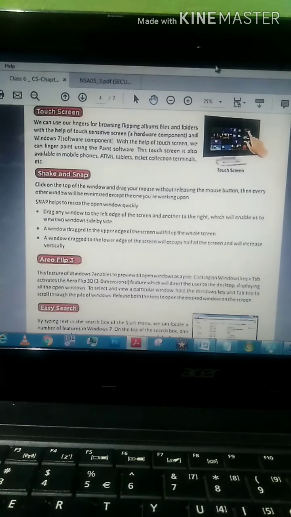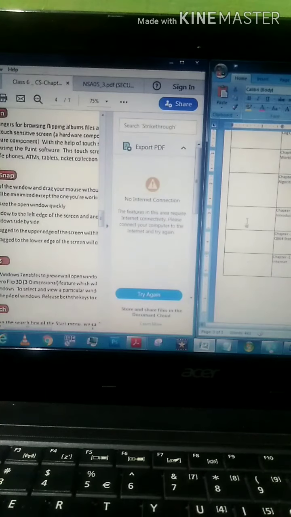I am taking this window towards the left edge. Listen to what is happening. It occupies half of the space of my screen, and I am opening another window and moving it towards the right edge. Listen to what happened.